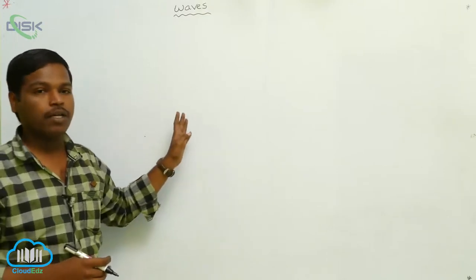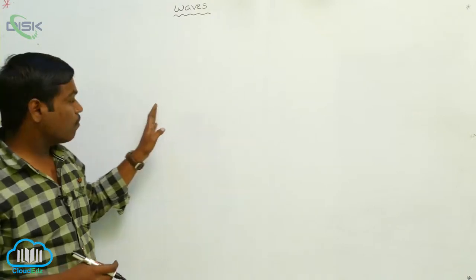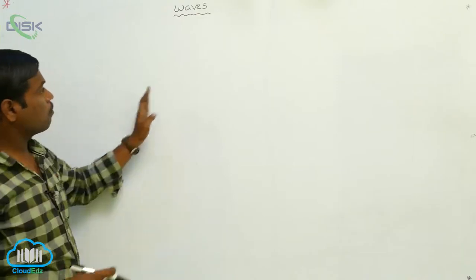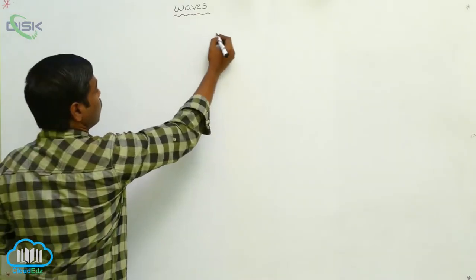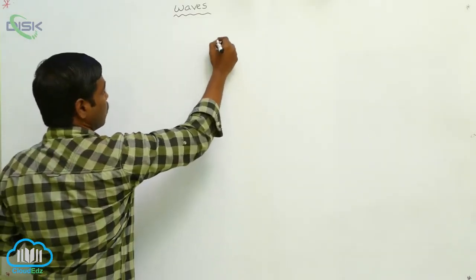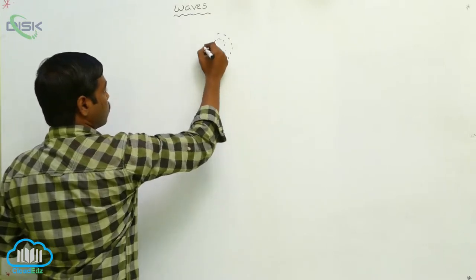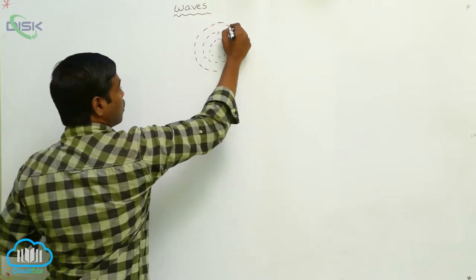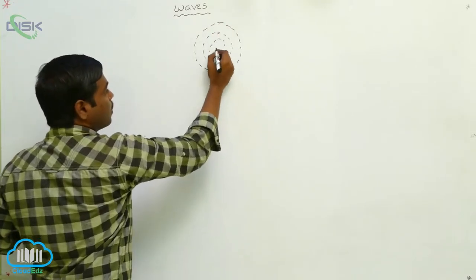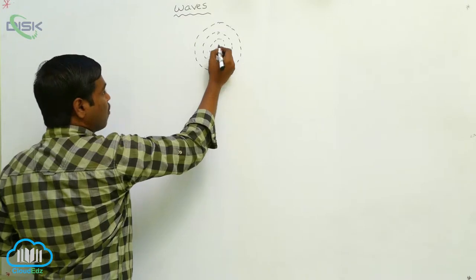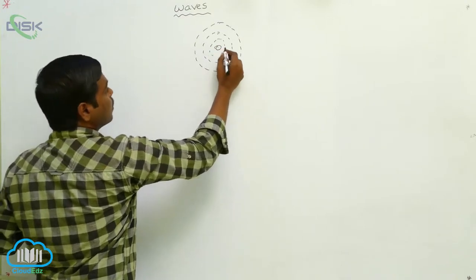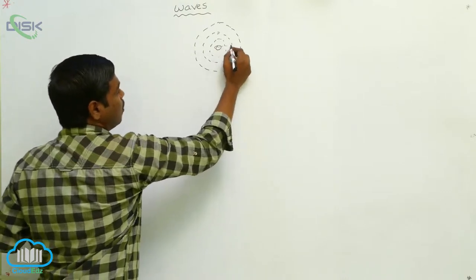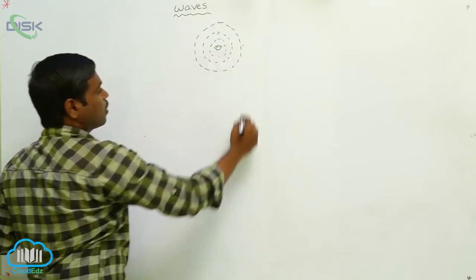That means from one point to another point. If we drop a stone in the water, the waves are the ripples produced in the water. If we drop the stone at this place, the ripples are produced and these ripples travel from one point to another point.